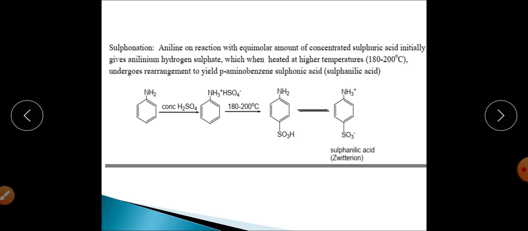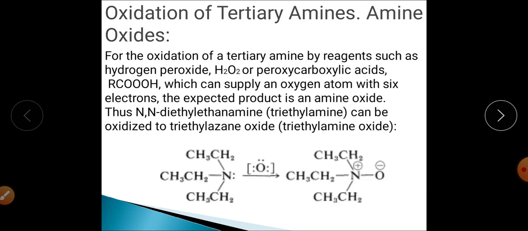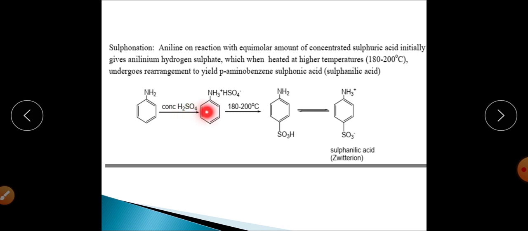Now when we talk about the sulfonation reaction, aniline basically reacts with concentrated sulfuric acid, and it will give rise to this particular para positioned product, right?